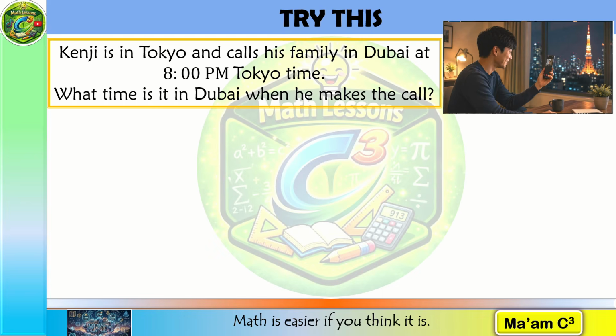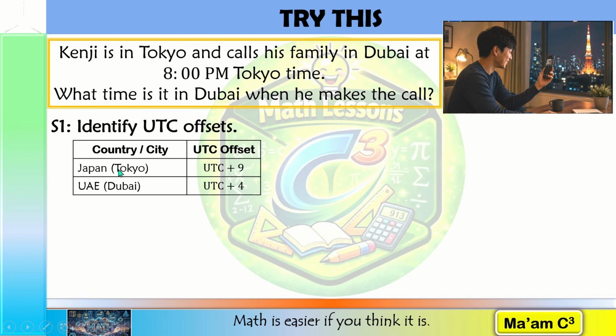Kenji is in Tokyo and called his family in Dubai at 8 o'clock p.m. Tokyo time. What time is it in Dubai when he makes the call? Again, step 1 is to identify the UTC offsets. We have here Tokyo and Dubai. For Tokyo, that is UTC plus 9, and for Dubai, UTC plus 4.